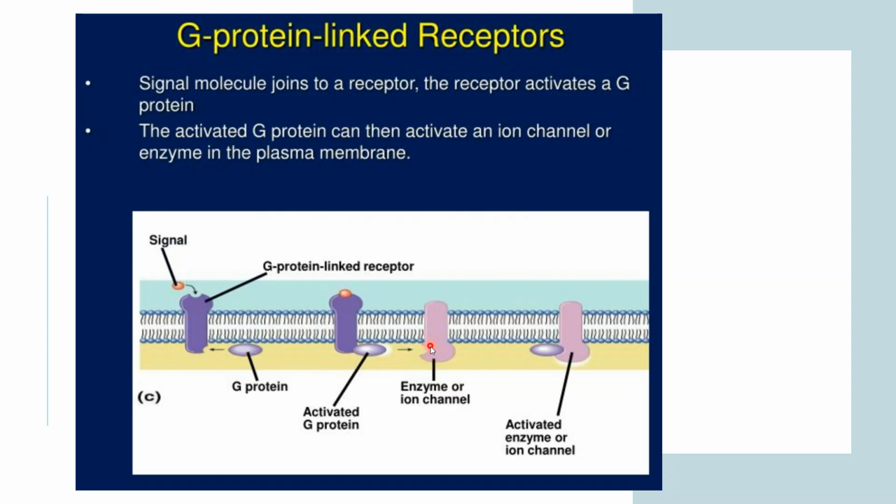So if it is an ion channel, the activated G protein will move toward the enzyme or ion channel and activate it. Okay, so this is how it will work.